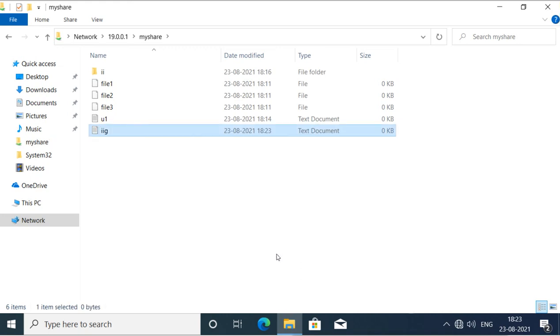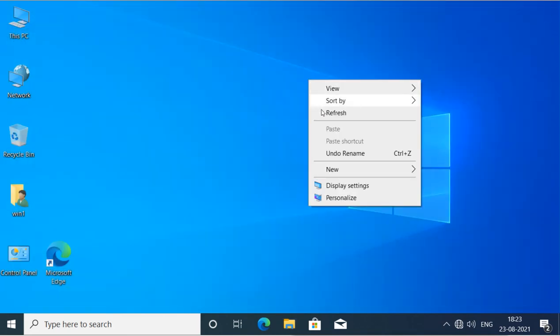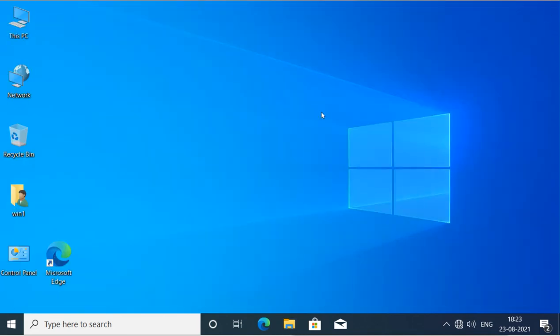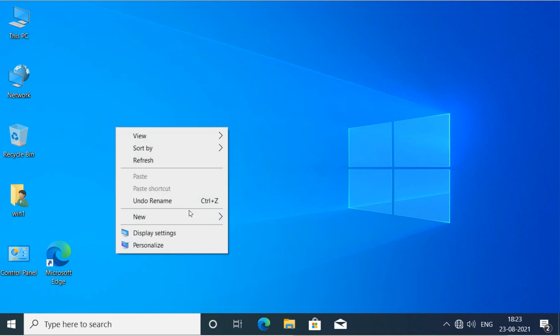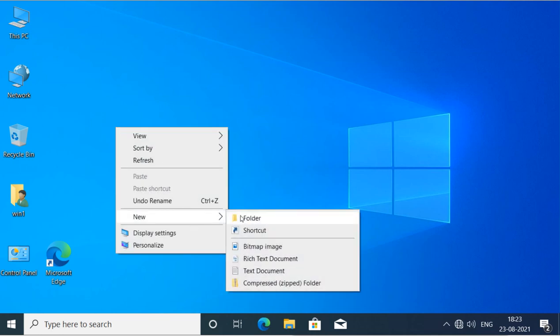So this is how we accessed, from a Windows machine, the share which we shared from the Linux system. Now if we want to share something from this Windows machine and access it from the Linux machine, we can do that. So I will create a share folder here.